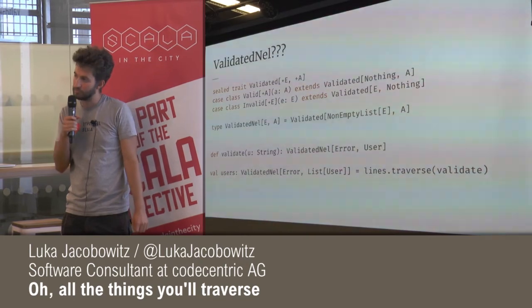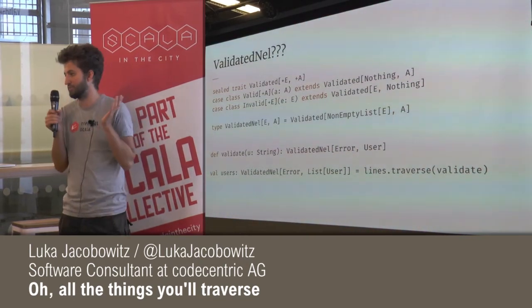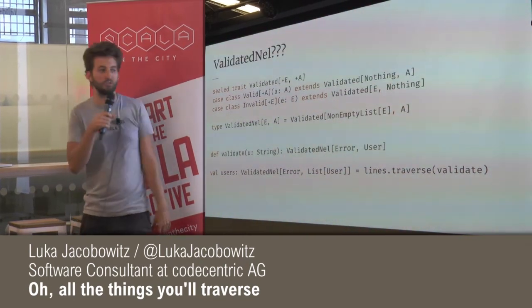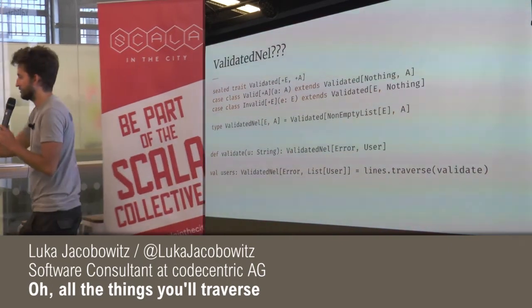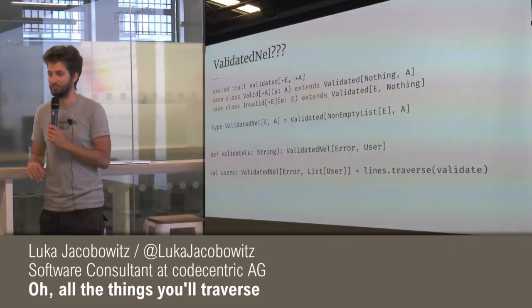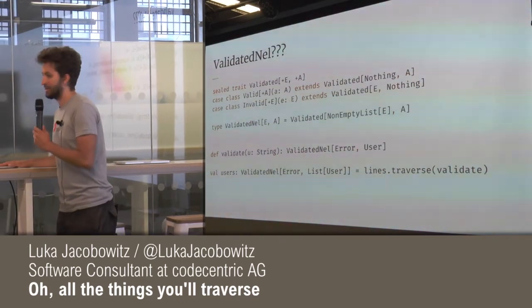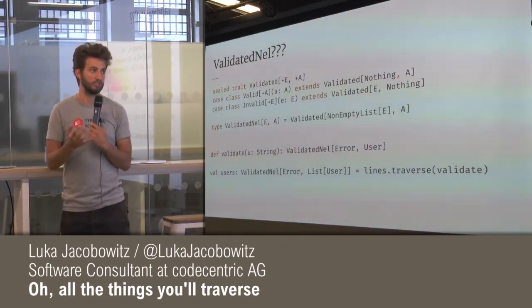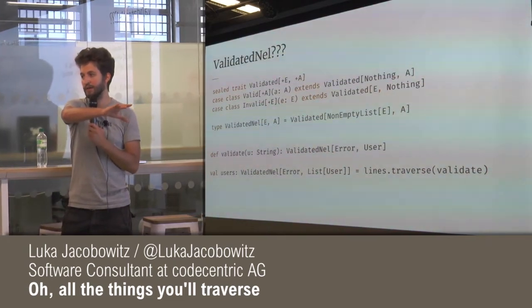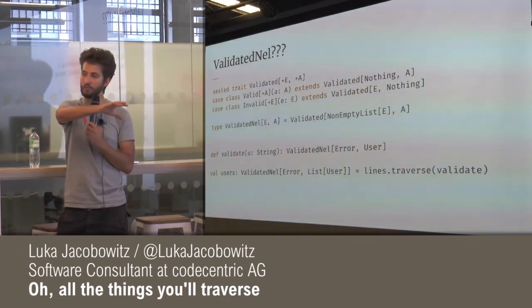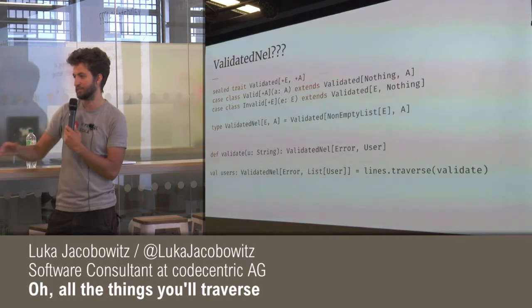No, exactly. So it's a disjunction basically. It's either this or that. But yeah, exactly. It is what we call isomorphic. It has the same structure as either. But it has a different applicative instance because it requires a way to accumulate these errors on the left-hand side, if there is.